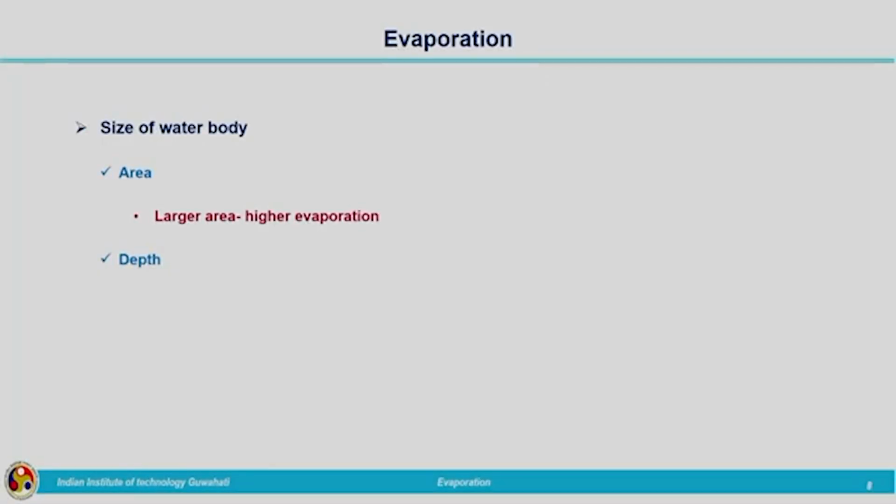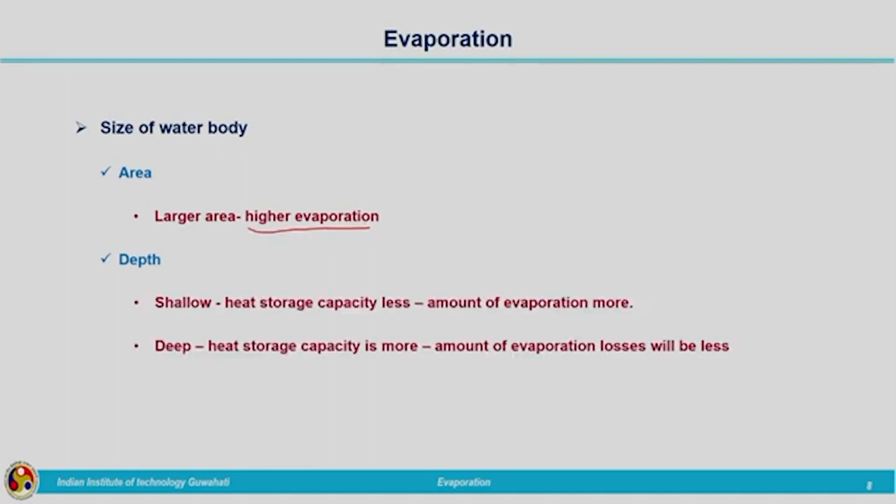Size of the water body matters because you consider a large lake which has a large surface area. So, more area is exposed to sunlight. So, the area matters a lot. As the area is more, the evaporation also will be high. And in the case of depth, in a shallow pond or water body, the heat storage capacity of that particular water body will be less. So, the amount of evaporation will be more.